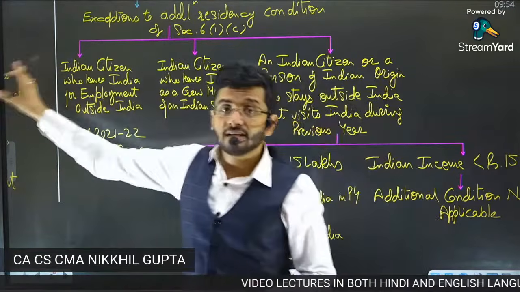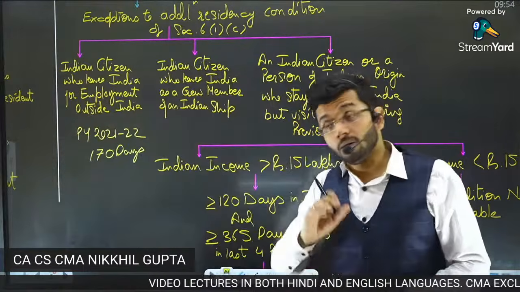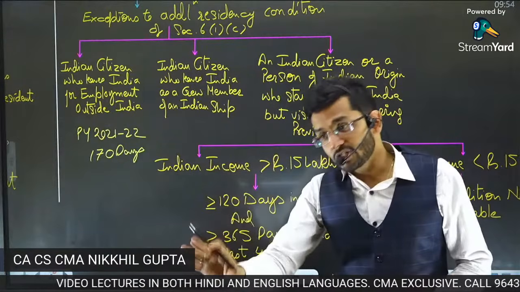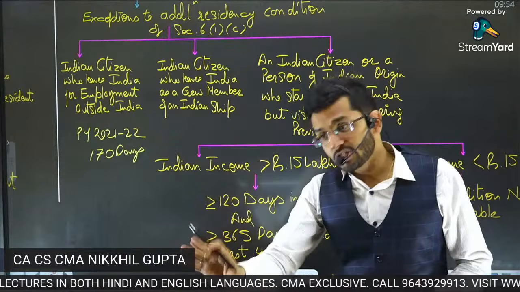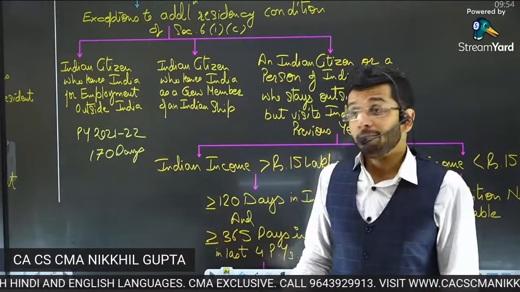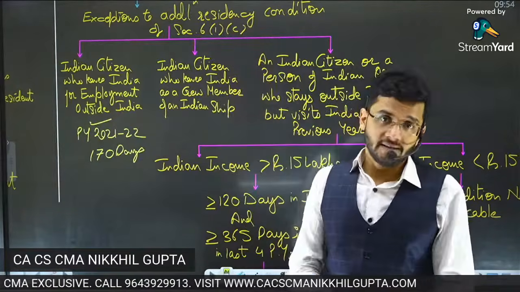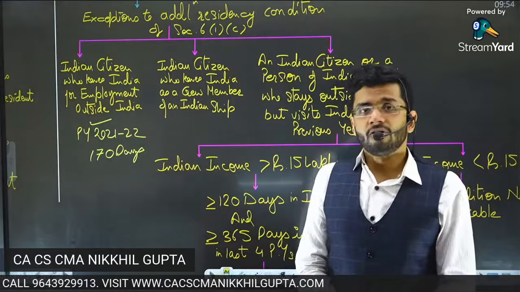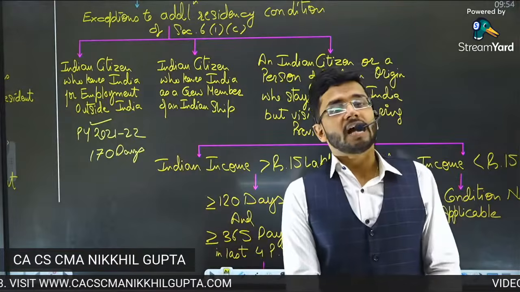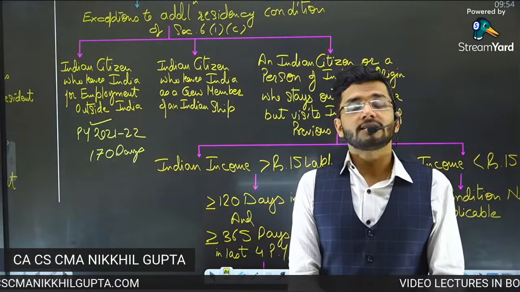In the previous years prior to 21-22, in all those years, he was very much in India for all the 365 days of the entire year. He was very much in India. He's an Indian resident, but he got a job in previous year 21-22, because of which he flew outside India, and he was not in India for more than the stipulated time period. He was in India only for 170 days.